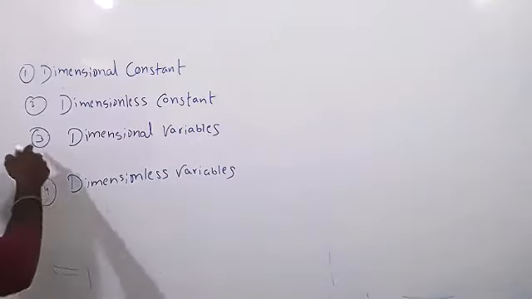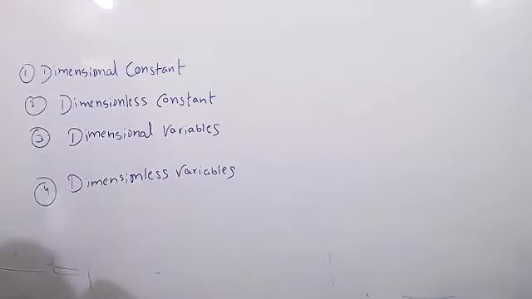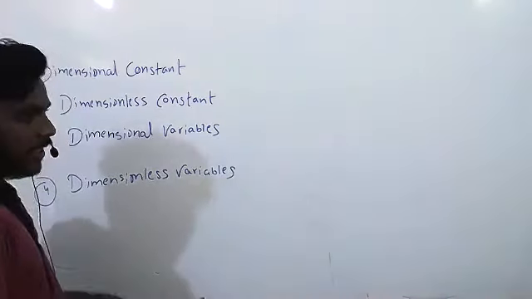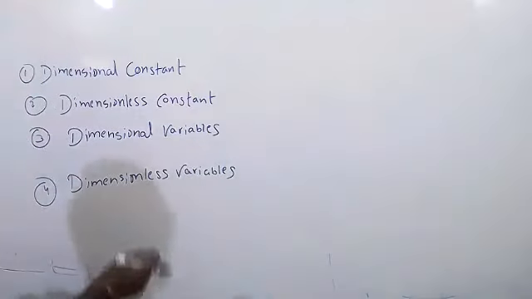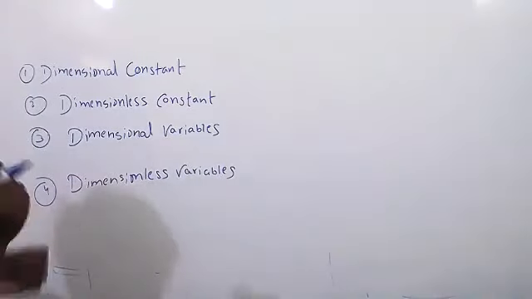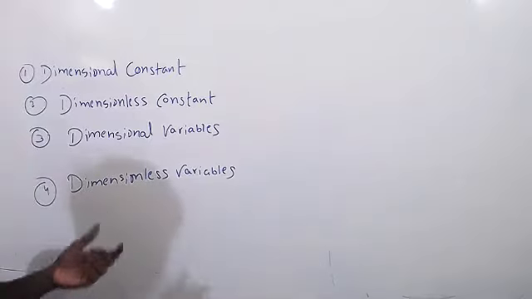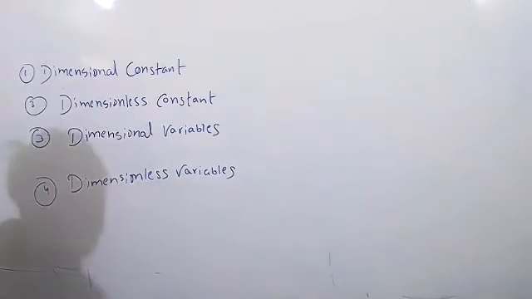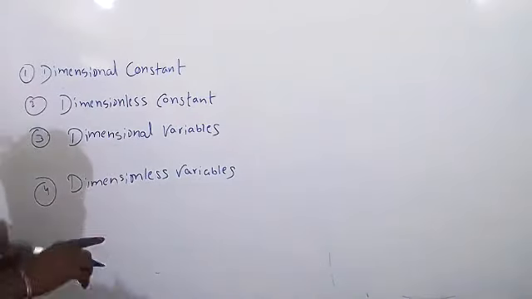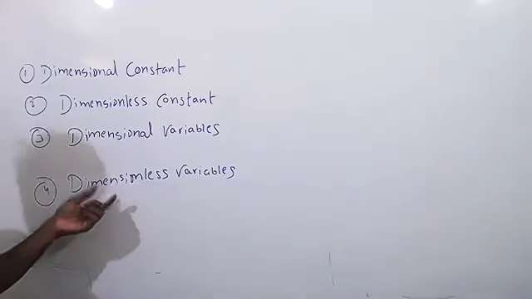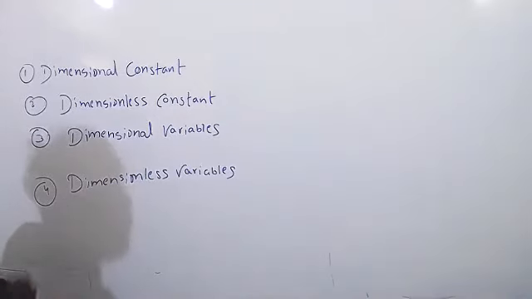So how many types of dimension? What is the example? Example you want? Suppose coefficient of friction. It will come in the next lesson, because if I explain what the coefficient of friction is, you will get doubt again, right? So I don't want to raise any doubt. When I'm explaining the second lesson, that time I will give you examples of this. Refractive index, some things are there. Just remember, this type of one special quantity is there, that is dimensionless variable. No dimensional formula, but it will vary.